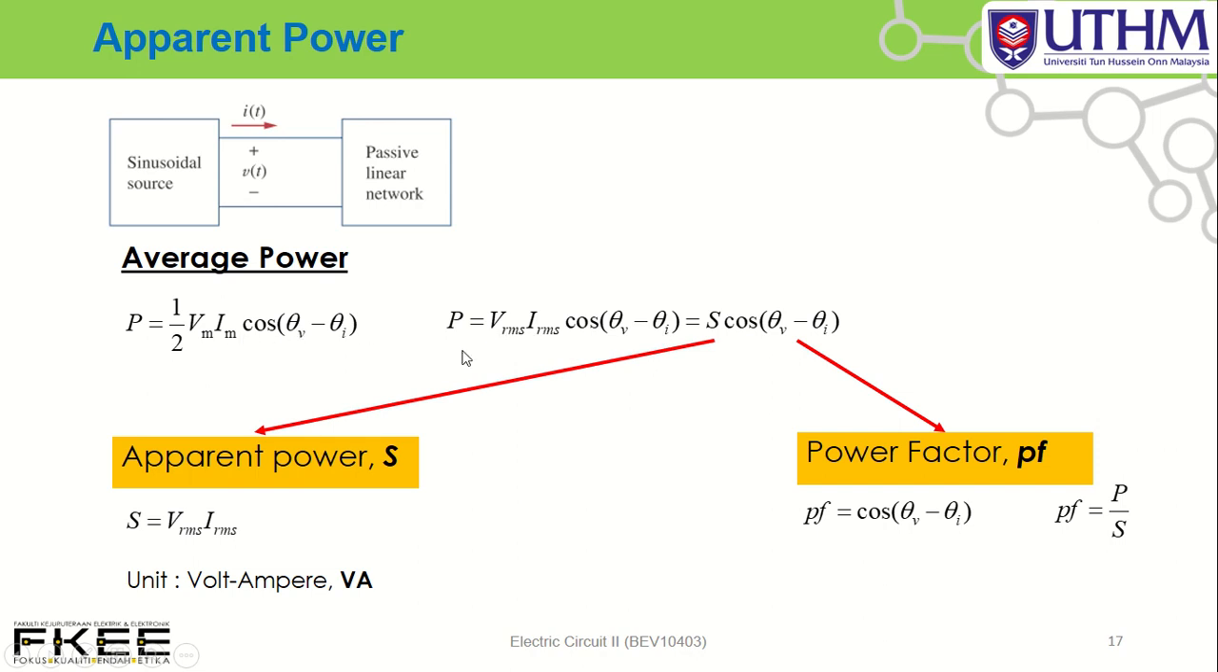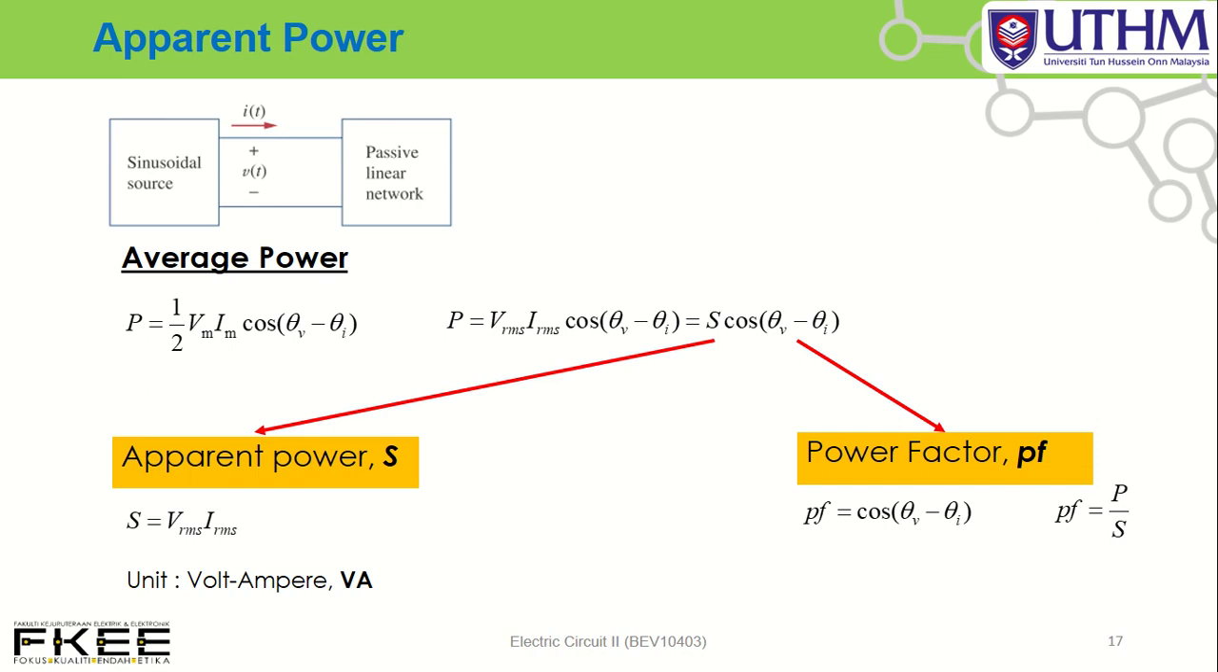Because VRMS equal to V maximum divided by square root 2, so you can convert to this equation. Can you derive? How to derive? Try to derive. You have P equal to 1 over 2 Vm Im cos(theta V minus theta I).